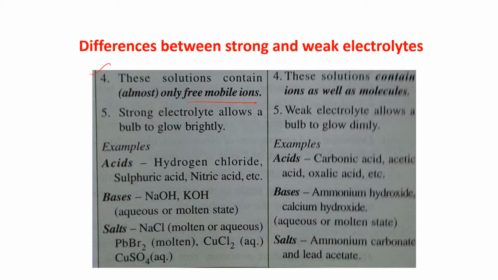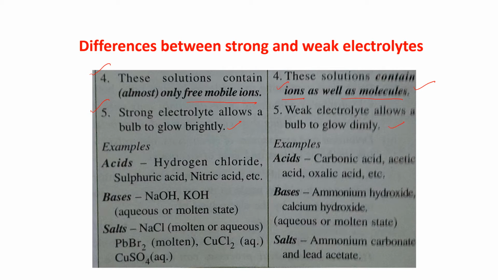But for weak electrolytes, this solution contains ions, and as they are not fully ionized, they are partially ionized, so we will get ions and molecules also. Now, number 5, strong electrolytes allow a bulb to glow brightly, but weak electrolytes allow a bulb to glow dimly.